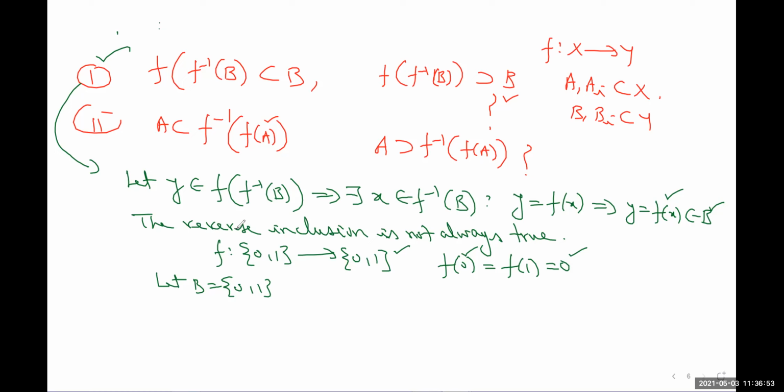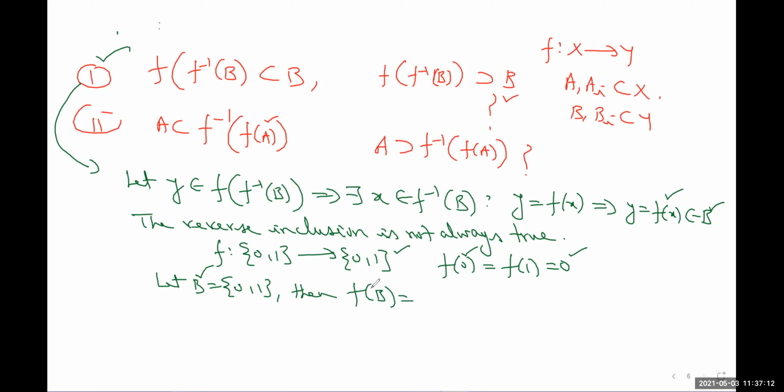Okay, see what we did. Suppose B is this {0, 1}. Suppose B is this set {0, 1}. Then what will be f of B? You can see that f of B will be {0}, because f of B is the collection of all those elements